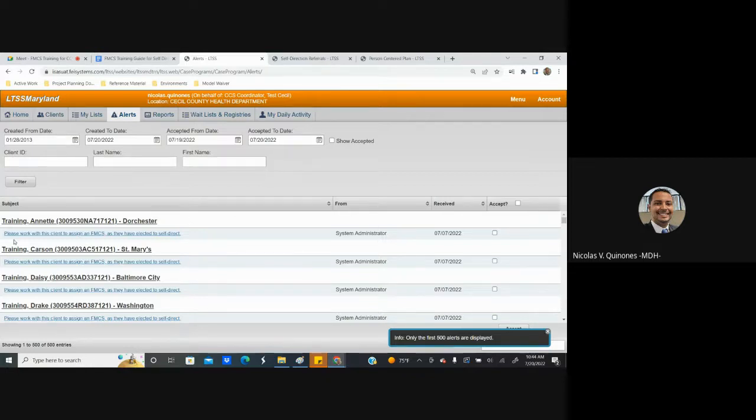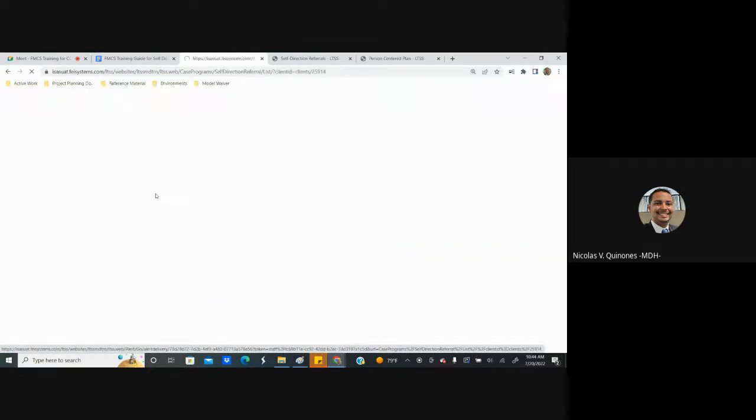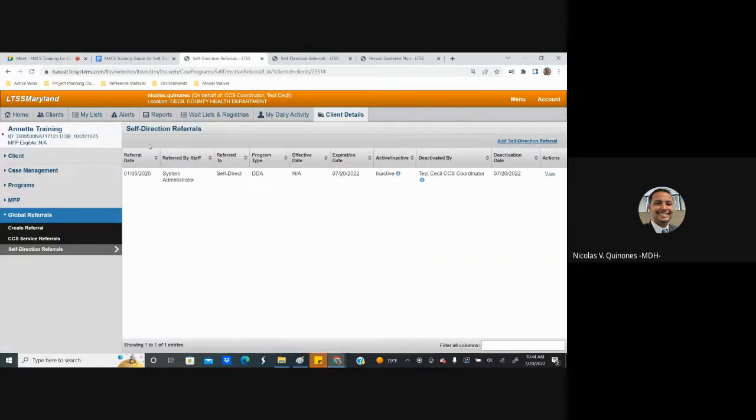"Please work with this client to assign an FMCS as they have elected to self-direct." It is important to note that this alert will only come to the CCS if and when that PCP is approved, the participant has elected to self-direct, and if they have not yet already chosen an FMCS provider. The CCS can click on that alert message and it will navigate the user directly into that participant's record to our Self-Direction Referrals module.